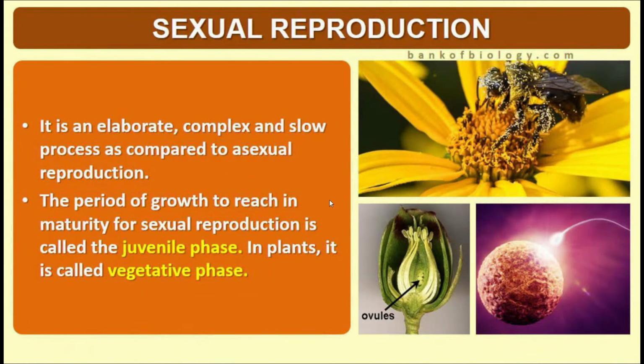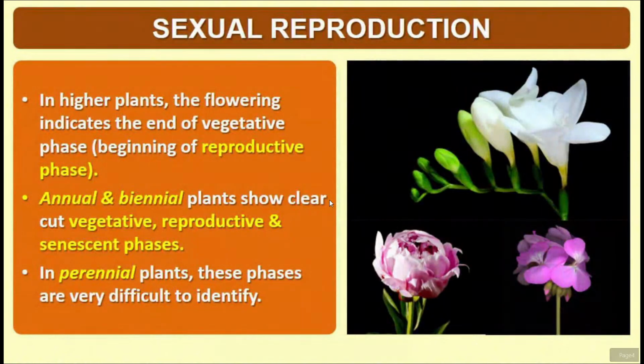And the plants and animals which show sexual reproduction include the higher plants as well as the higher animals. In multicellular plants as well as animals, the process of sexual reproduction is much more elaborate. In the higher plants, primarily for the purpose of sexual reproduction, flowers are formed. The flower is the name of a modified shoot which is specialized for sexual reproduction in plants.